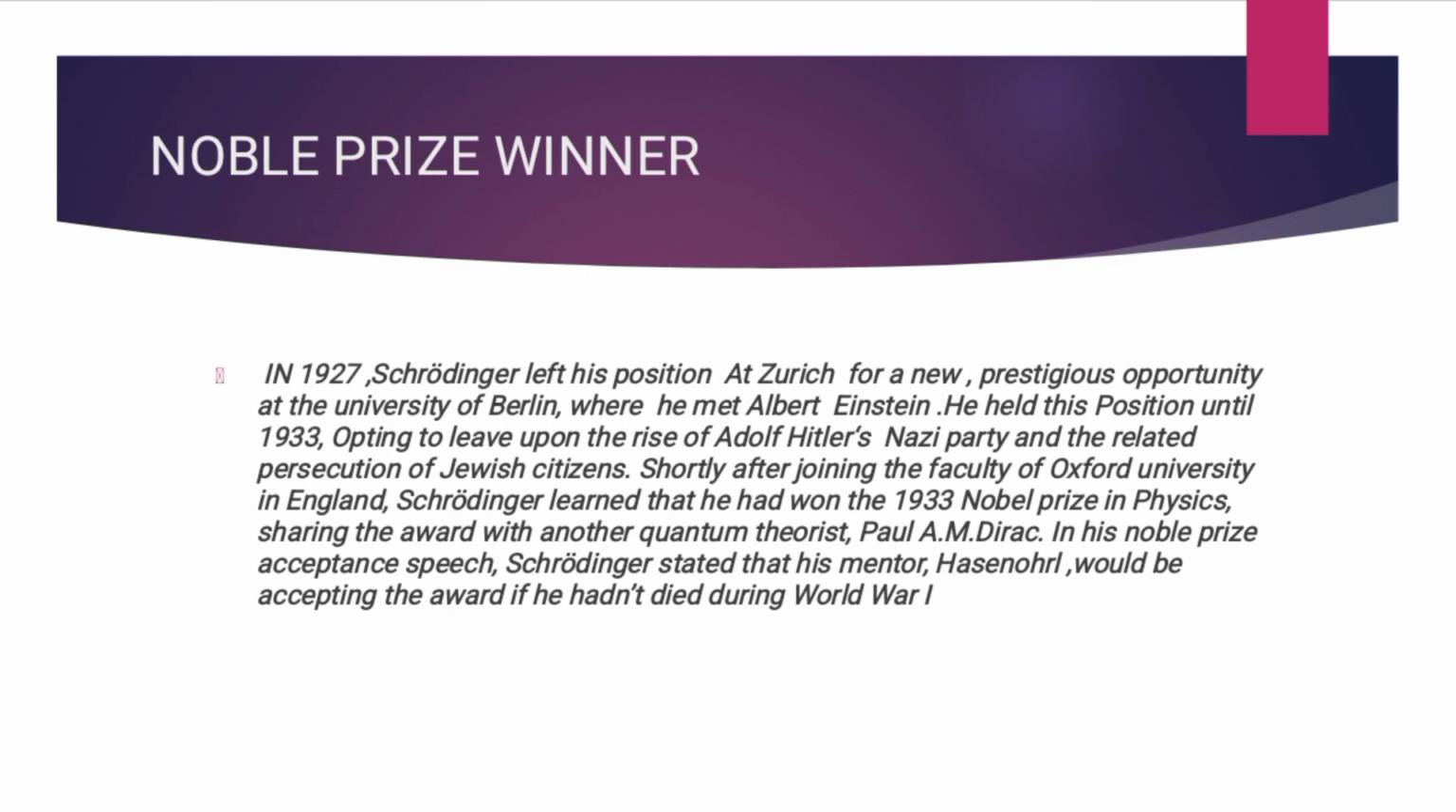Nobel Prize winning. In 1927, Schrödinger left his position at Zurich for a new prestigious opportunity at the University of Berlin, where he met Albert Einstein. He held that position until 1933, when he chose to leave upon the rise of Adolf Hitler's Nazi Party and the related persecutions of Jewish citizens.